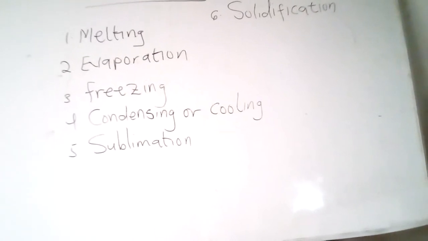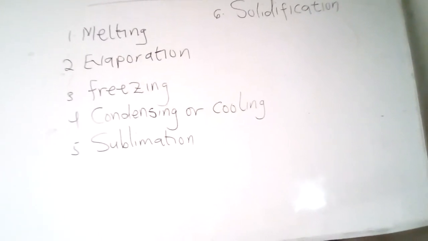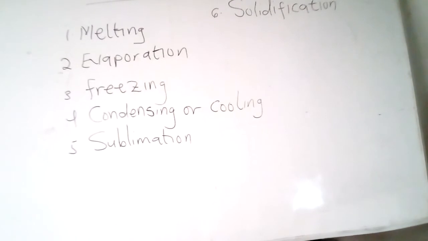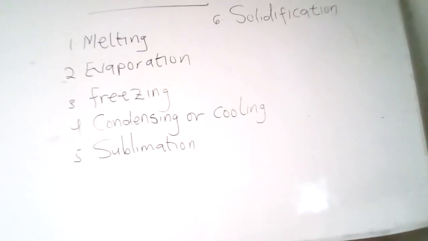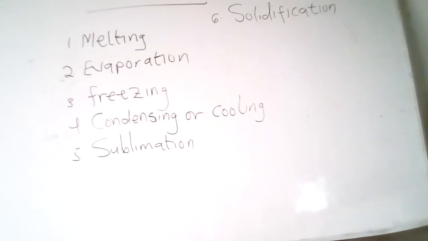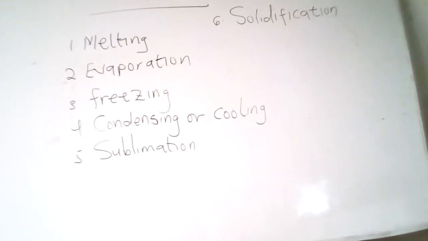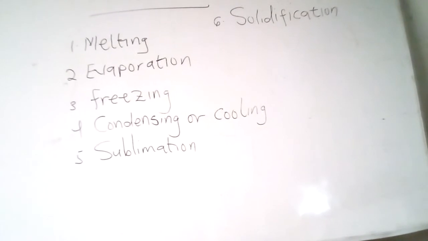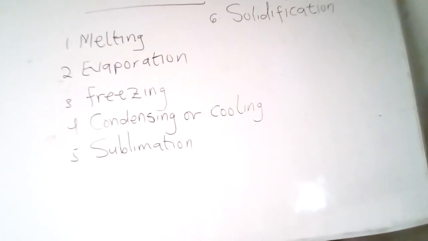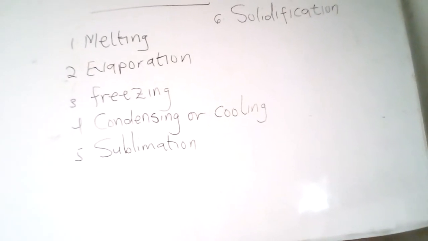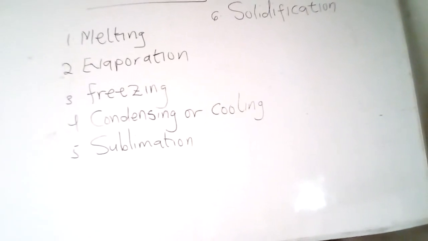So the temperature at which both the liquid and gaseous states of a substance coexist is called the boiling point. For example, the conversion of water into steam, and when we say steam, we are talking about the vapor, is by boiling at a constant temperature of 100 degrees Celsius. Therefore, the boiling point of water is 100 degrees Celsius.